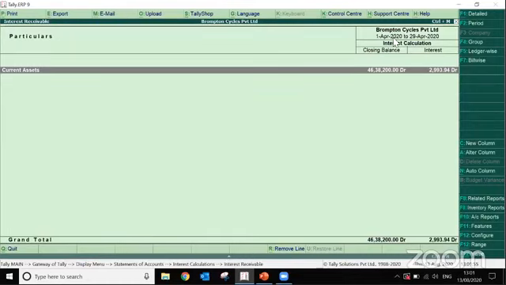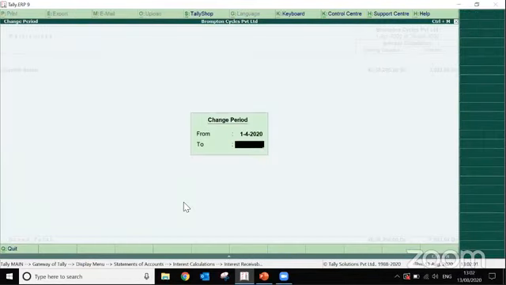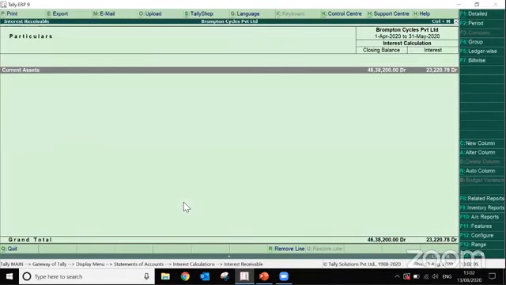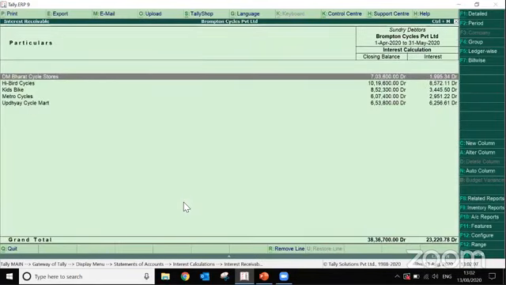So this report is still at 29th April. So let's say if I want to see the report till May. So now I can see from 1st of April till 31st of May. Let's say today is 31st of May and I want to see what the interest amount is for all my parties. So does it create any impact on your P&L?